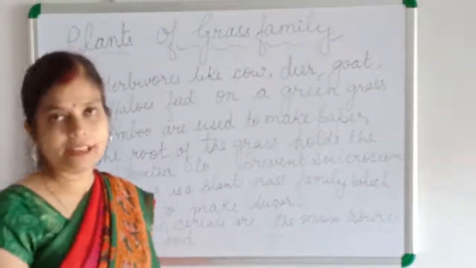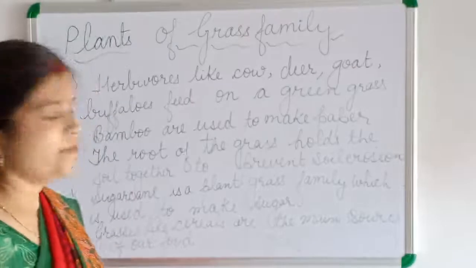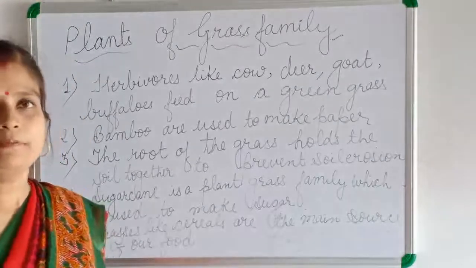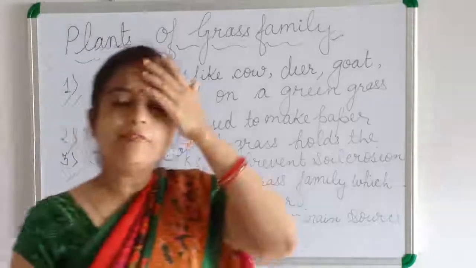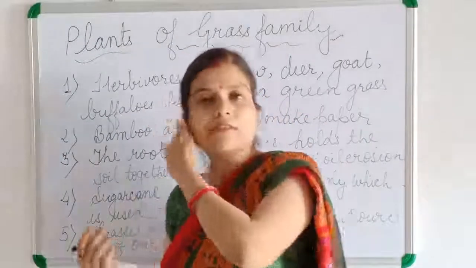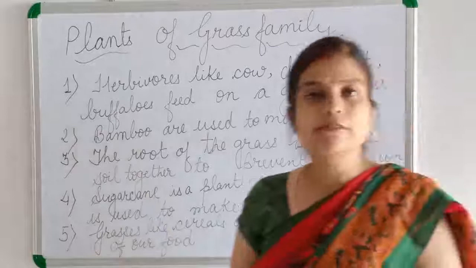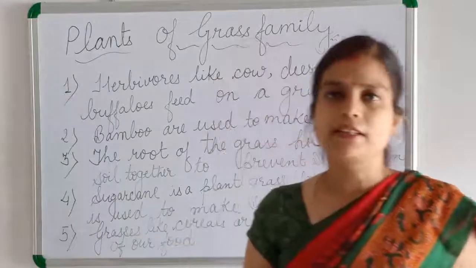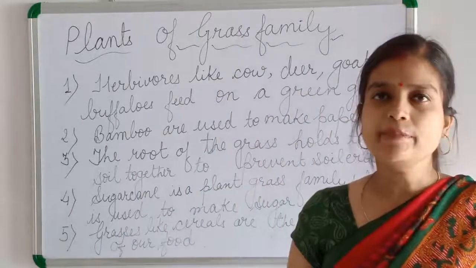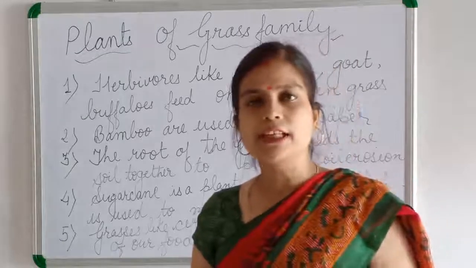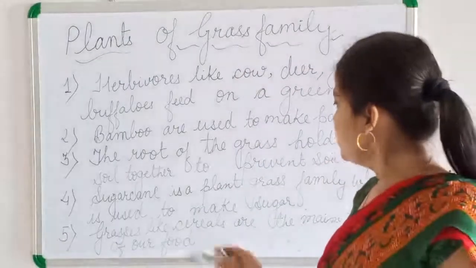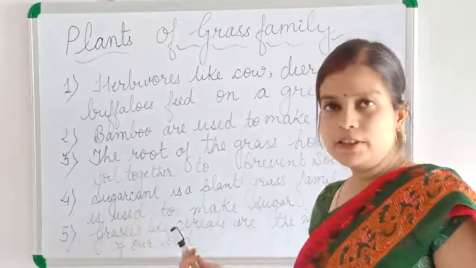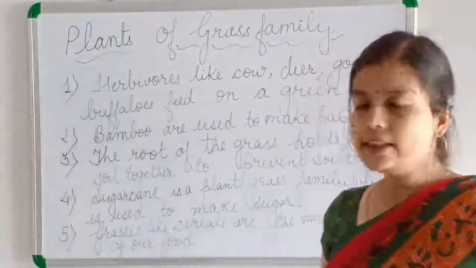Rice we eat, which we get from the paddy crop. Paddy crop is a plant of the grass family only. Then wheat we eat. We are not eating the wheat plant itself, we are eating chapati, that is wheat flour. And sometimes dalia also we eat. That is a product of wheat only. So like that, wheat also we use in our diet.